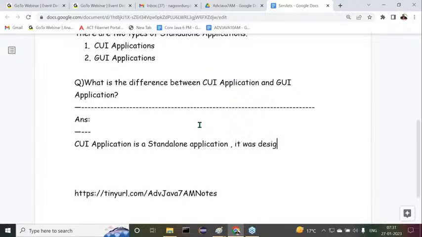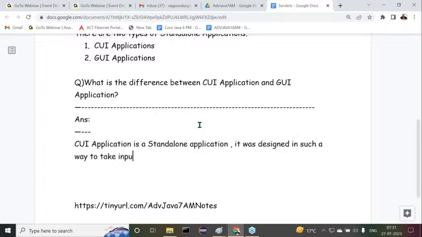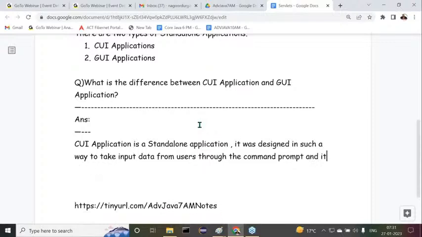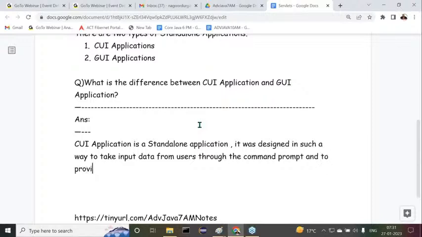It was designed in such a way to take input data from users through the command prompt, and to provide output data to the users through the same command prompt.